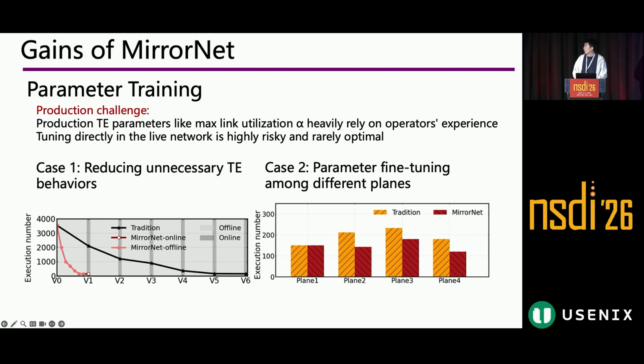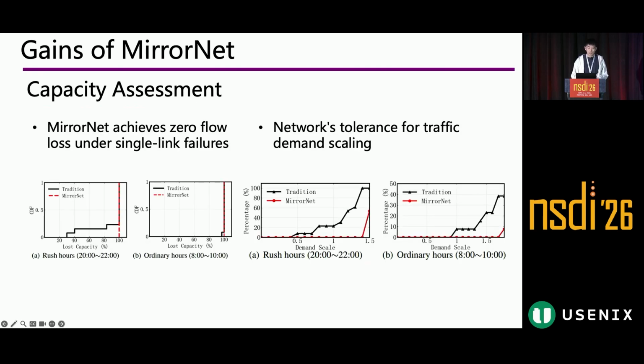Another benefit is we can do very careful, fine-grained parameter tuning. I'll probably skip this. And finally, we're also able to conduct very accurate capacity assessment.